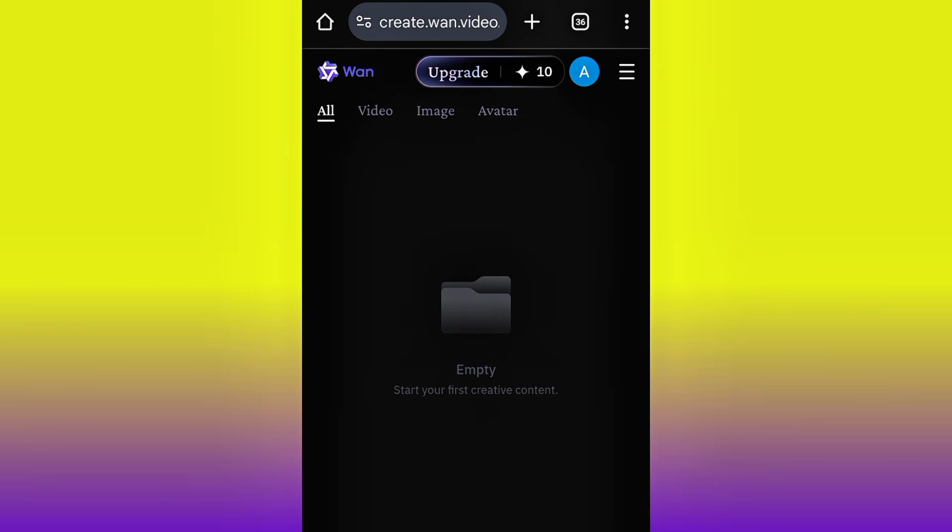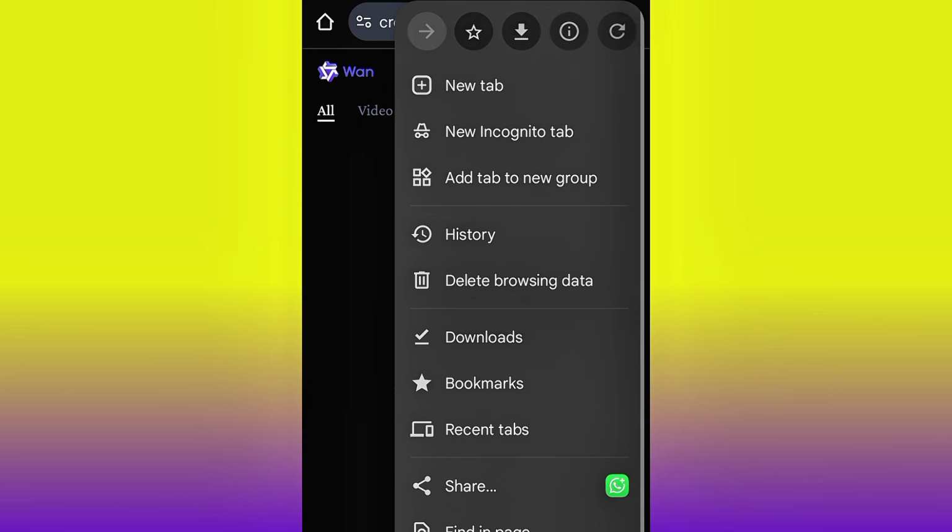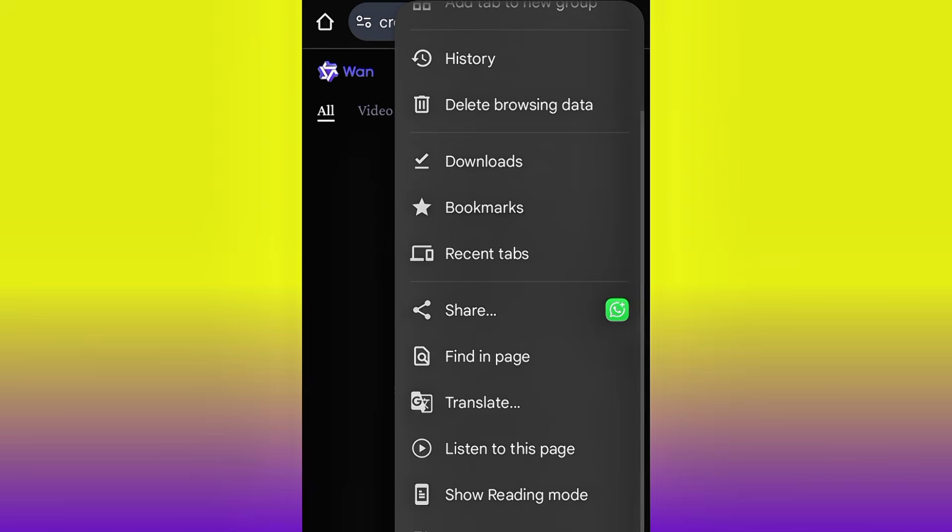So if you log into your account, I'll always advise you to use desktop mode if you are accessing it from your mobile phone. But if you are accessing it from your PC, you don't need to do that. So change it to desktop mode because there are some things that you are not going to have access to if you are using the mobile mode.